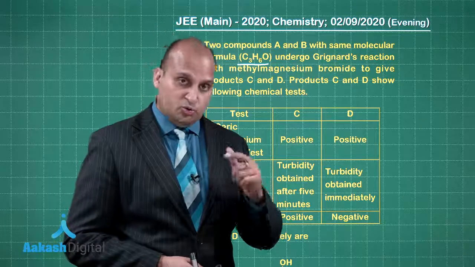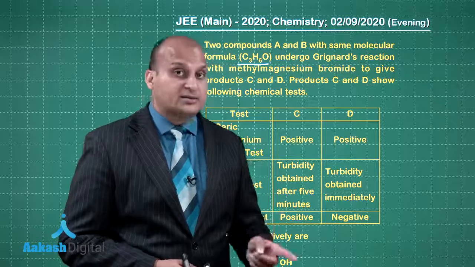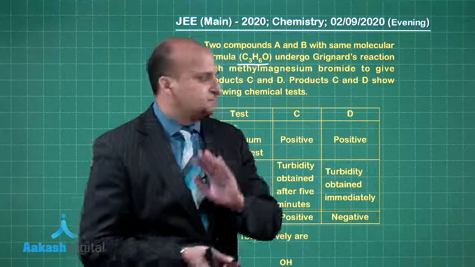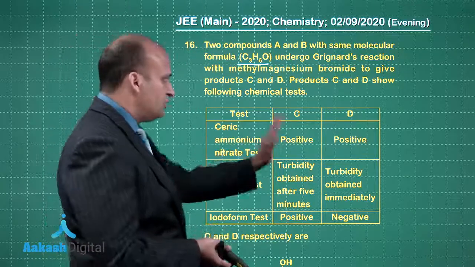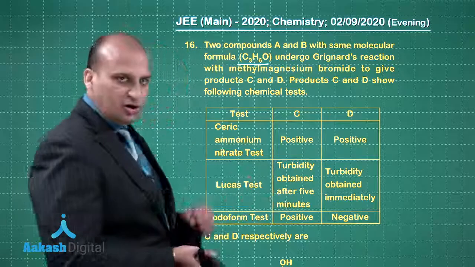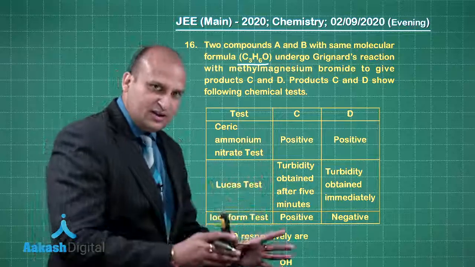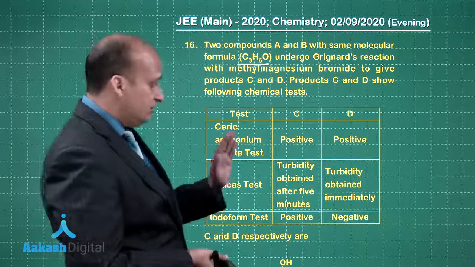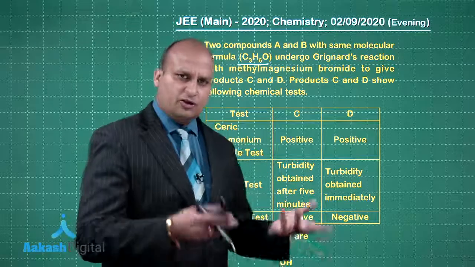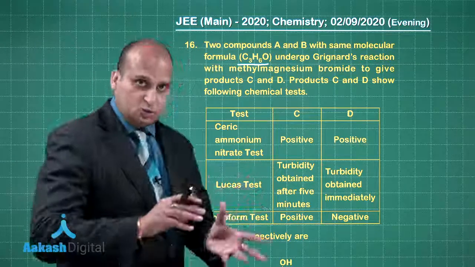Okay, so you know very well that aldehyde will give you a 2-degree alcohol, whereas the ketone will give you a 3-degree alcohol on reaction with Grignard's reagent, right? Now we have got two alcohols. Now we have to check whether they are following these tests or not, and on the basis of that we have to deduce which is the right structure of C and D. Okay, now let's look at the test. Ceric ammonium nitrate test is positive, has to be, because alcohols give this test positive. The color of the solution changes to red.